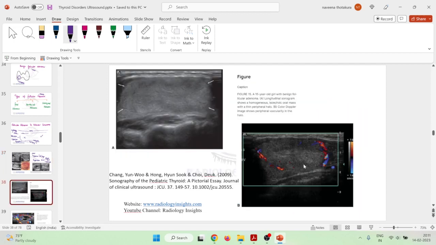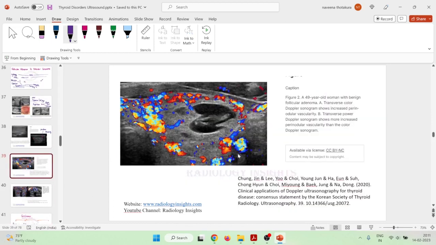If you do a Doppler imaging, you can see that the vessels mostly give a peripheral vascularity. Here you can see the peripheral vascularity which is seen with these adenomas. And rarely, increased vascularity can also be seen with these adenomas.